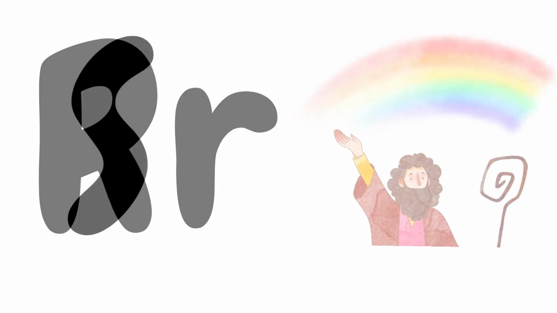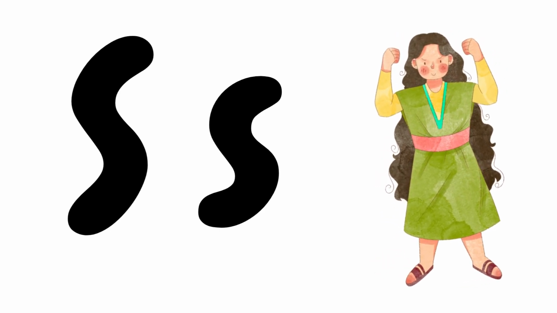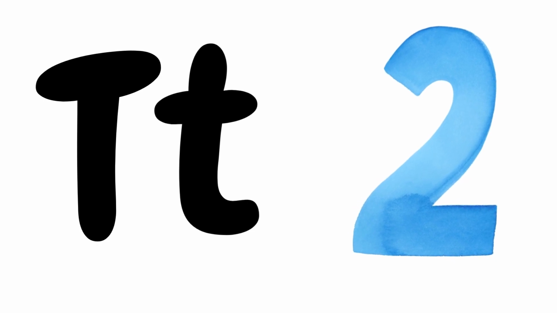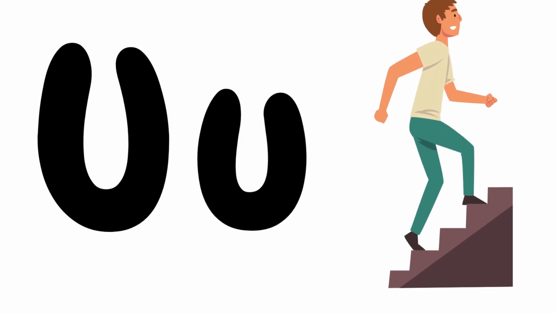Rainbow. Big S, small s. S is for Samson. Samson. Big T, small t. T is for two. Two. Big U, small u. U is for up.